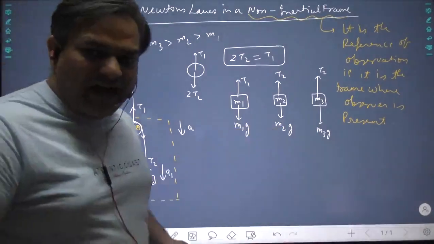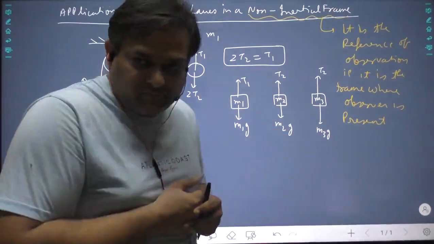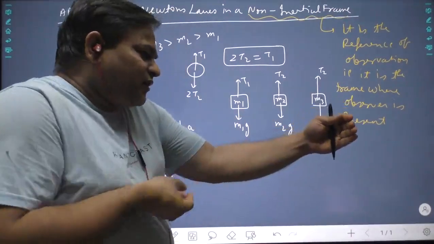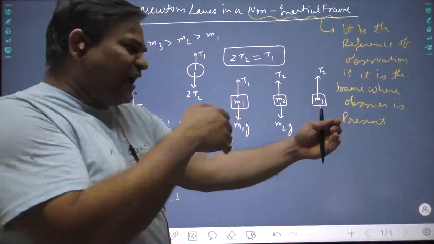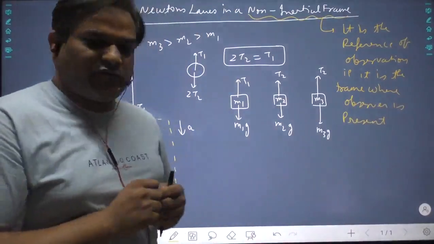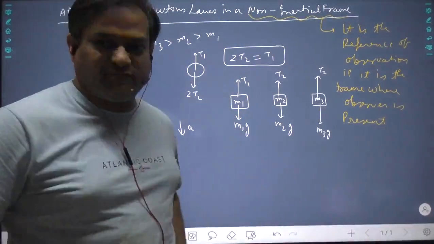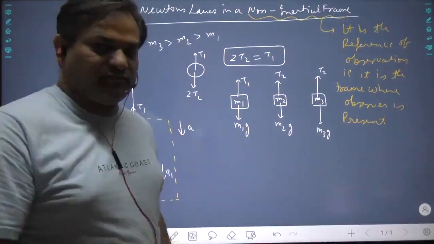Because inside the car, if two persons are playing catch, throwing a ball, they will only see that the ball just goes there, then comes back. Since they and the ball are moving together, they will not observe that motion. But a person outside will also observe that motion.